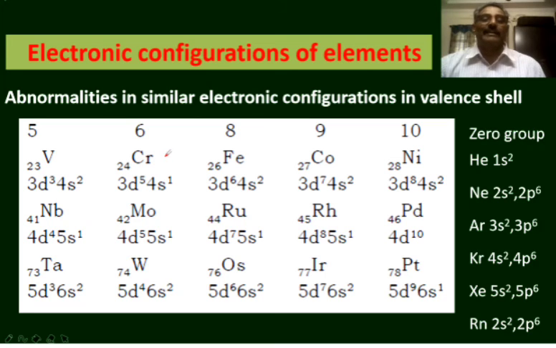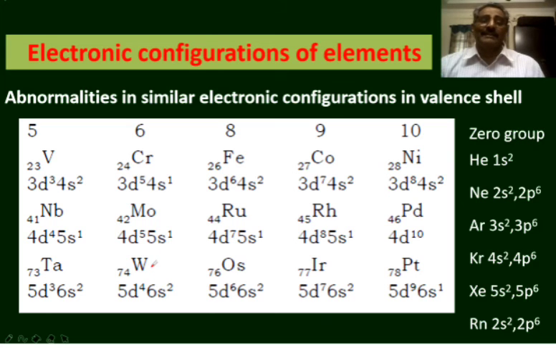In the same way, we discussed the electronic configuration of chromium earlier. Instead of the 4s2 3d4 configuration, chromium has a 4s1 3d5 configuration. Molybdenum also has such a configuration, 5s1 4d5, to give maximum stability. Maximum spin multiplicity gives maximum stability.